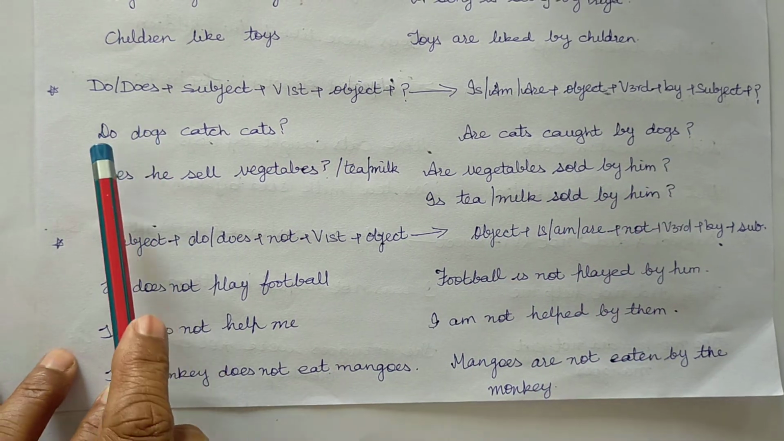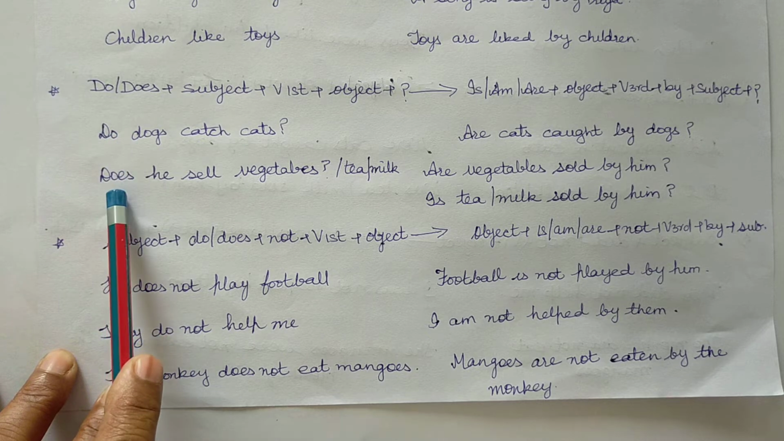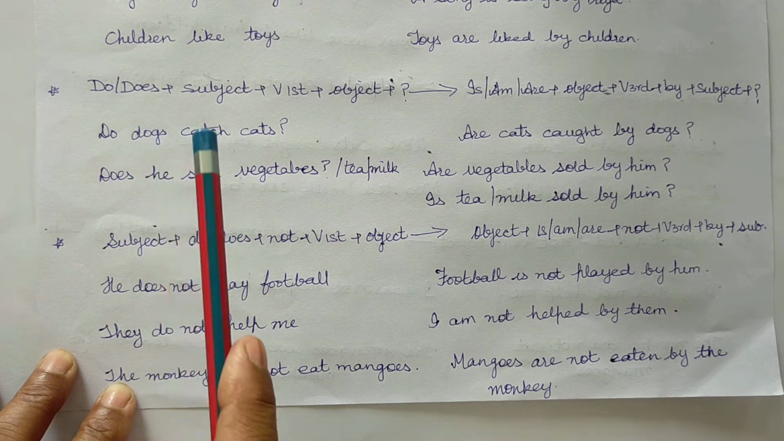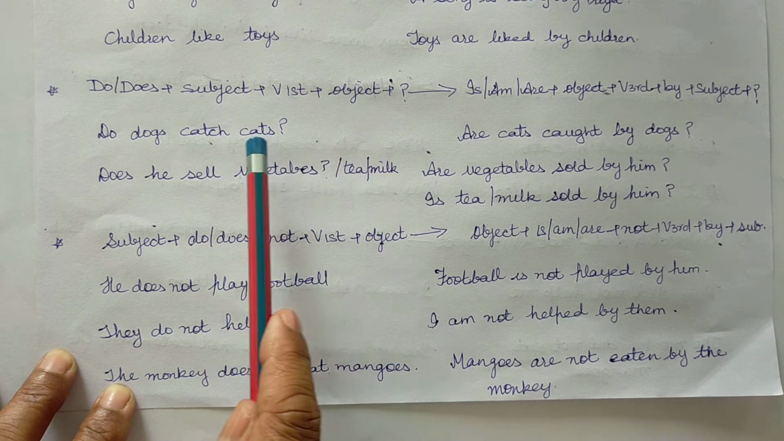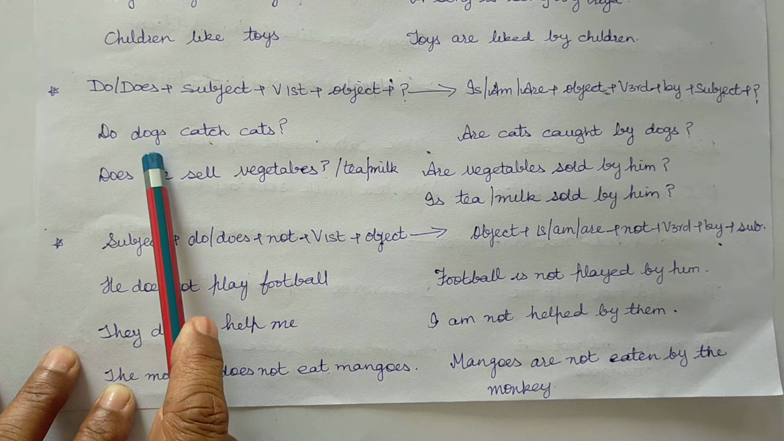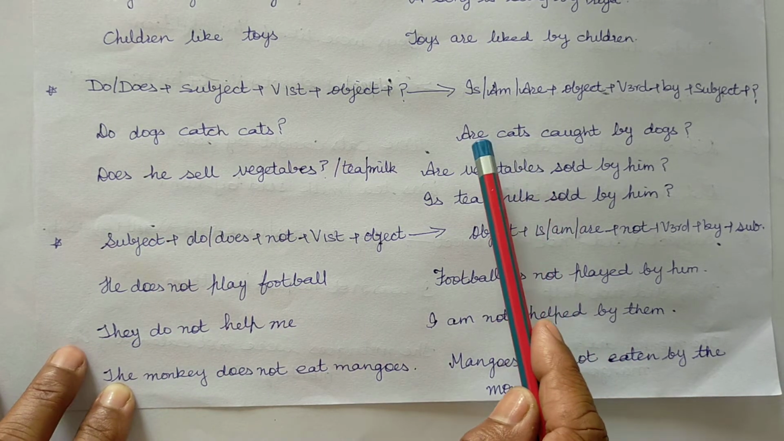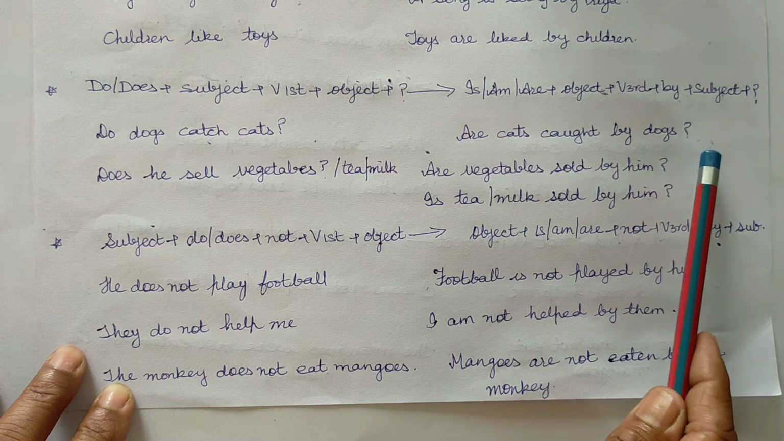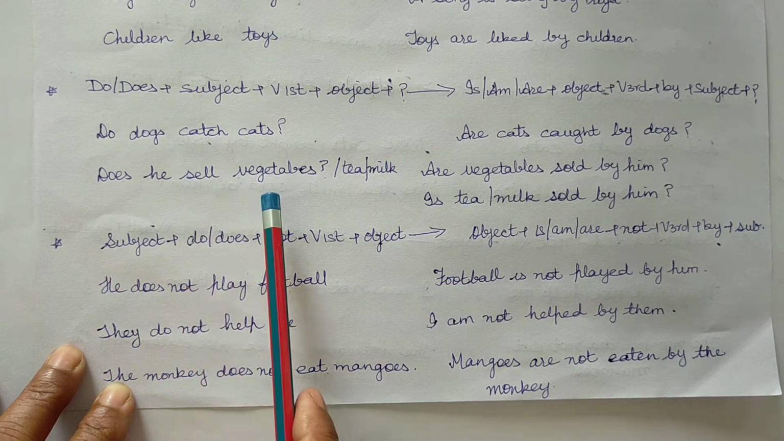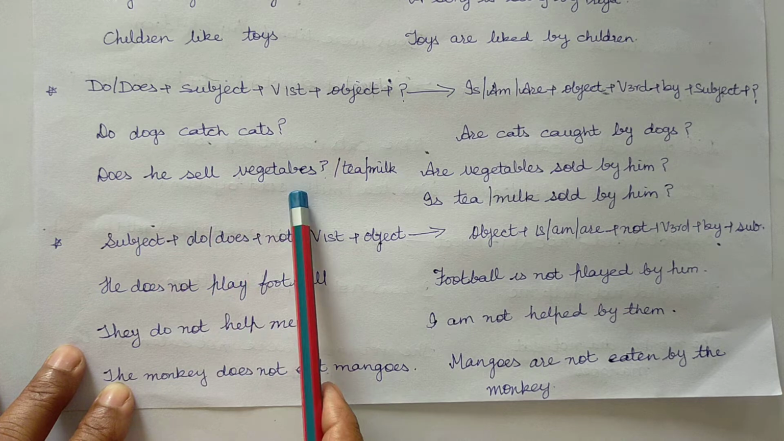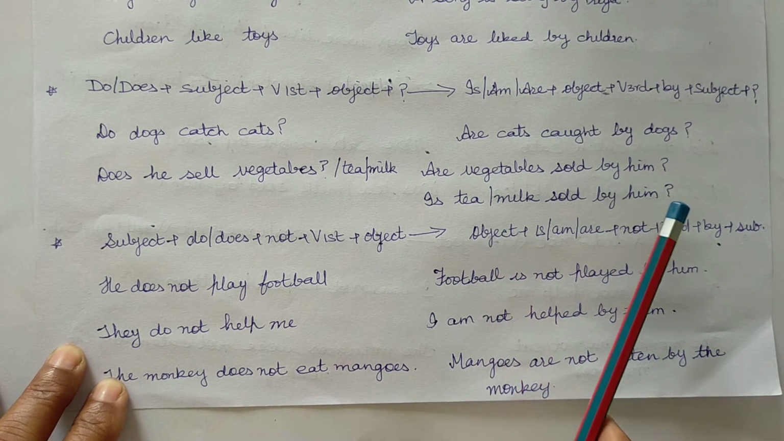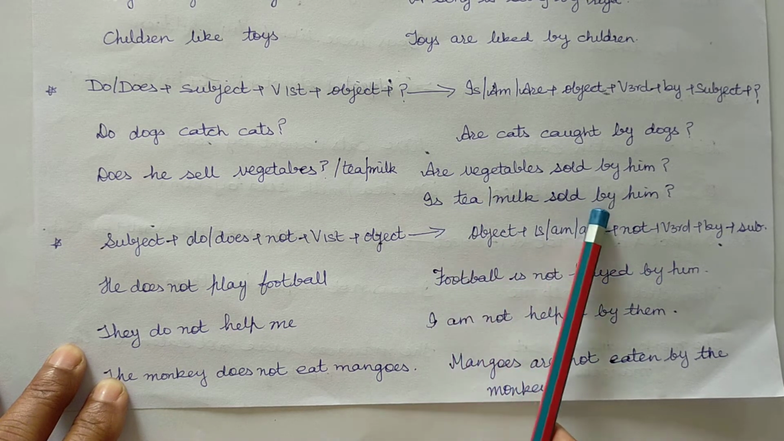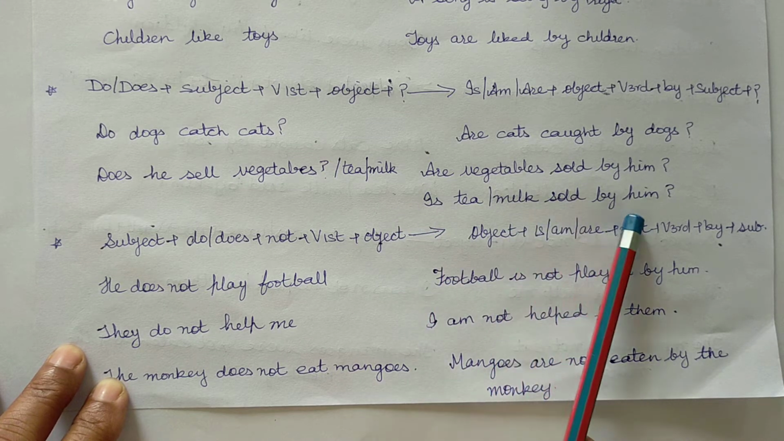So, do, does, subject dogs, verb's first form, plus object. Do dogs catch cats? Passive form, are cats caught by dogs? Question mark. Does he sell vegetables, or does he sell milk, or does he sell tea? Are vegetables sold by him? Question mark. Is tea sold by him? Is milk sold by him?